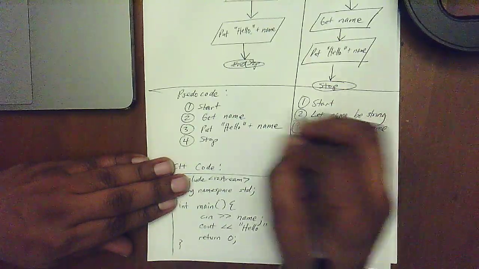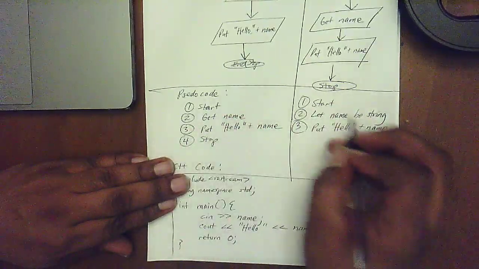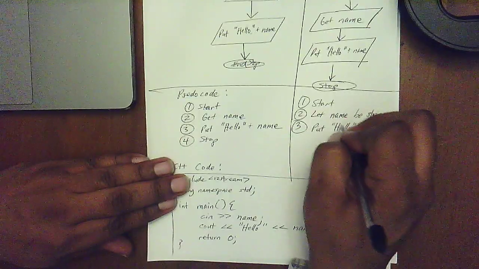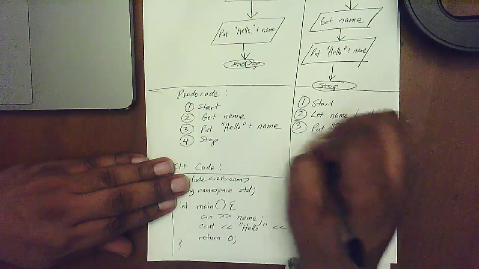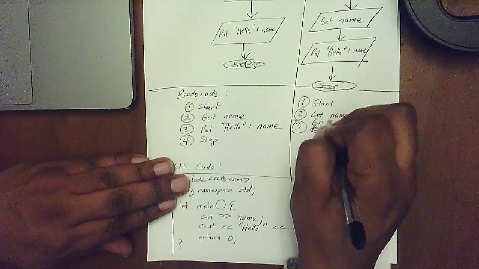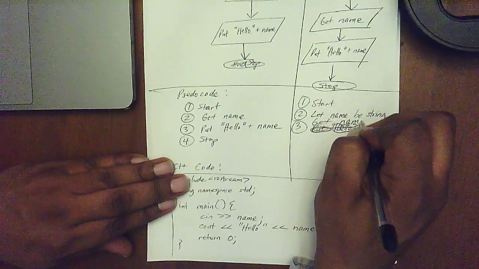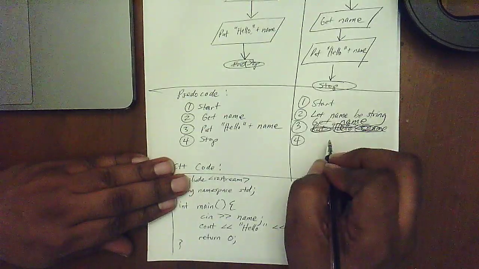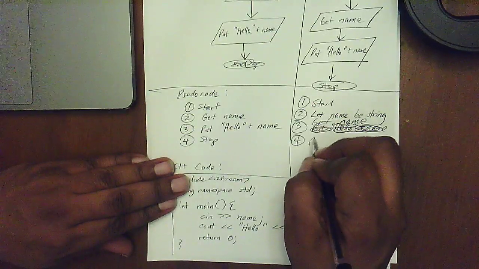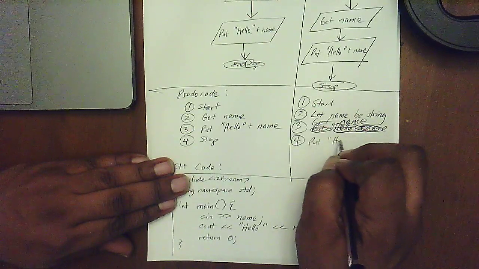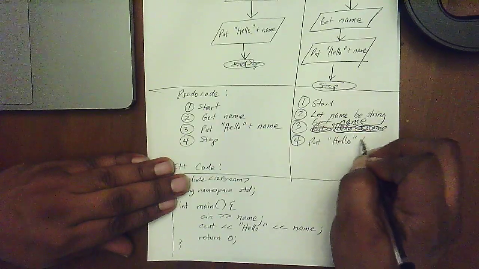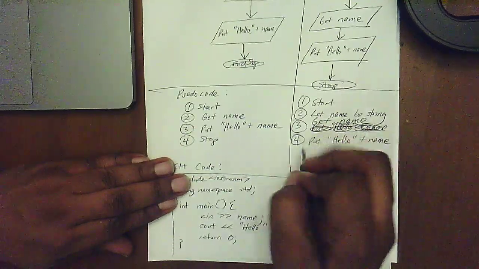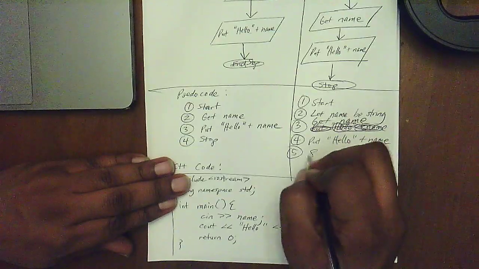No, get. I was following the lines here. So this should be get name. Alright. And four, this should be put hello plus name. And now we've got five steps. Stop.